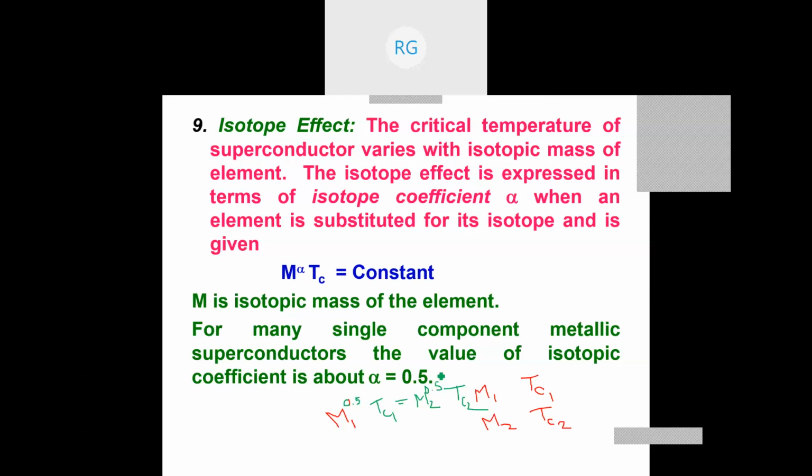Next we'll see another important equation, that is the same equation I'm writing here, m to the power half, or you can write it as square root of this. Now we will go to the next one, which is a most important effect called Meissner's effect.